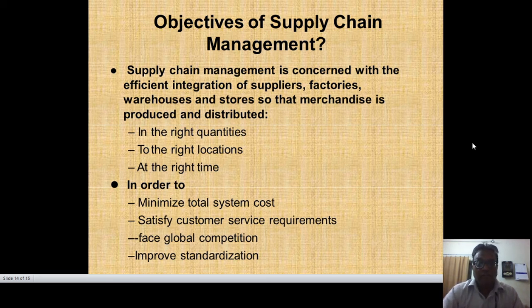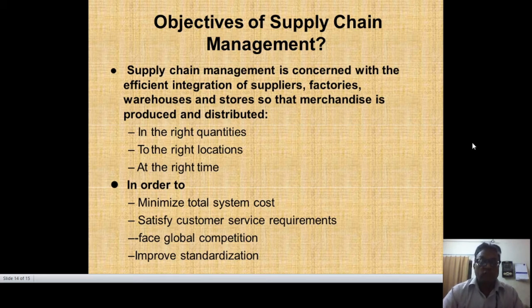So in this supply chain process, in this supply chain concept, we have to be concerned with the efficient integration of suppliers and distribution channel, because this is the right location we have to look after. We should put ourselves in the right time and the right quantities, and in maintaining these we have to minimize total system cost. Then only can we provide a cost-effective product and satisfy the customer service requirement.